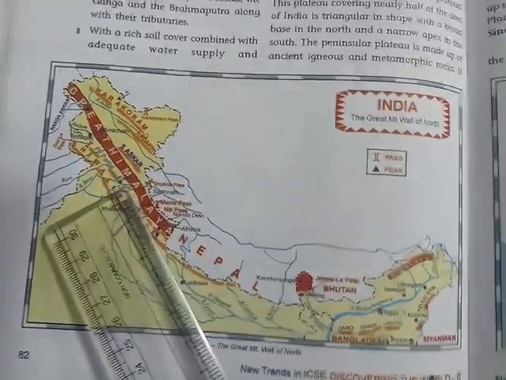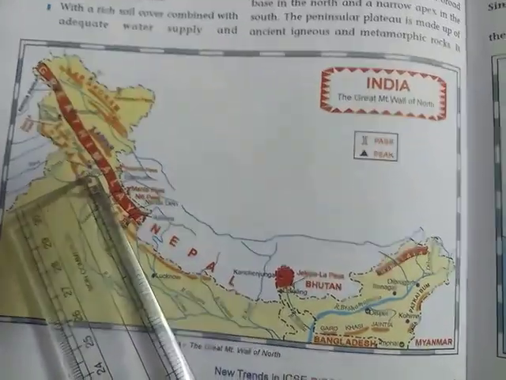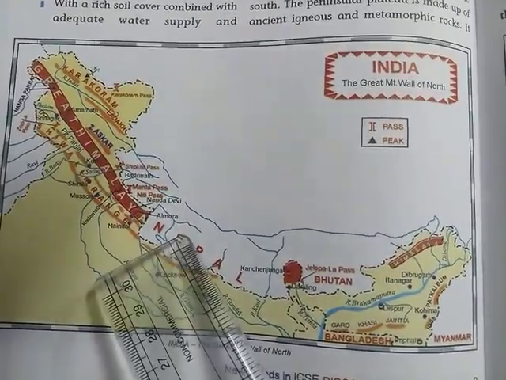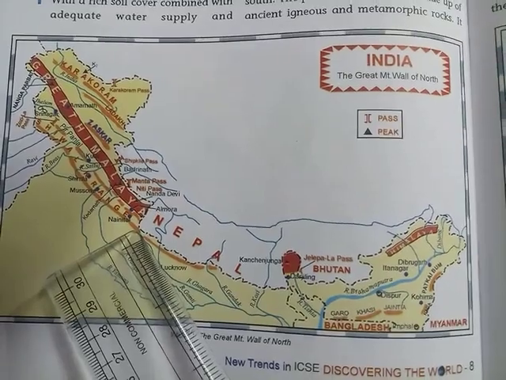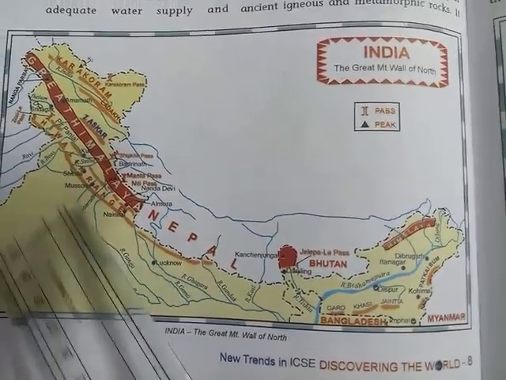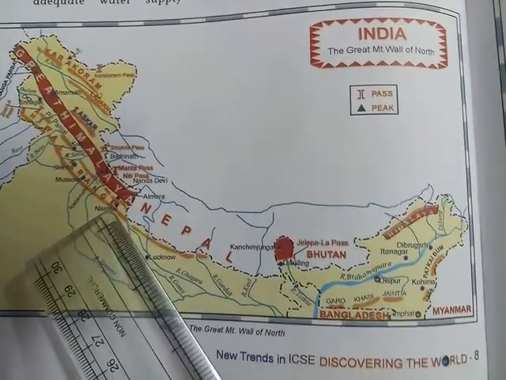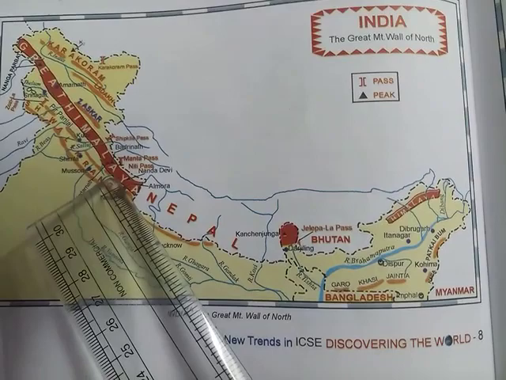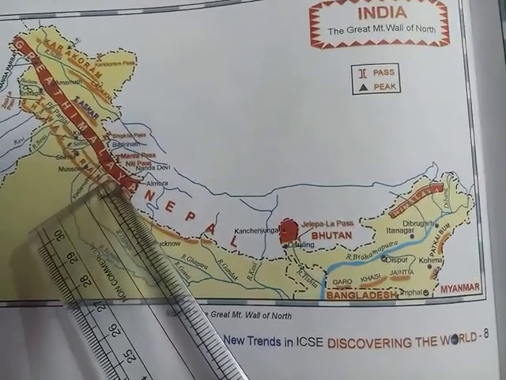Then, a little bit on the lower side, we will see the Himachal range. In the Himachal range the mountains are 4,000 meters above sea level. And in Shivalik we will see that the size of the mountains decreases, to 1,000 meters above sea level.